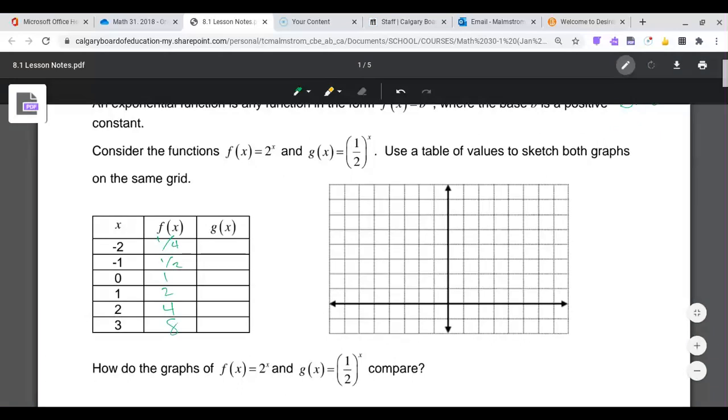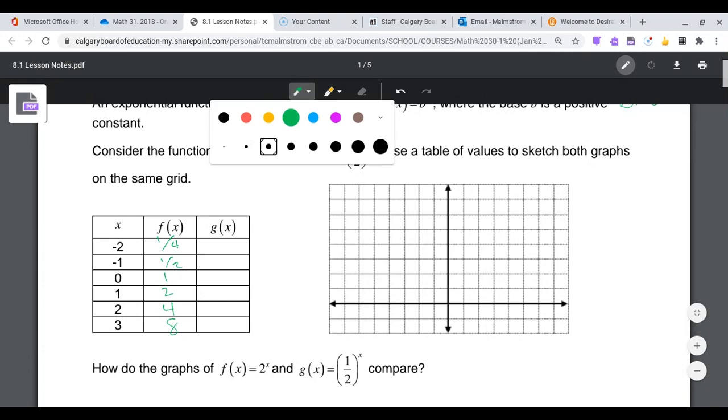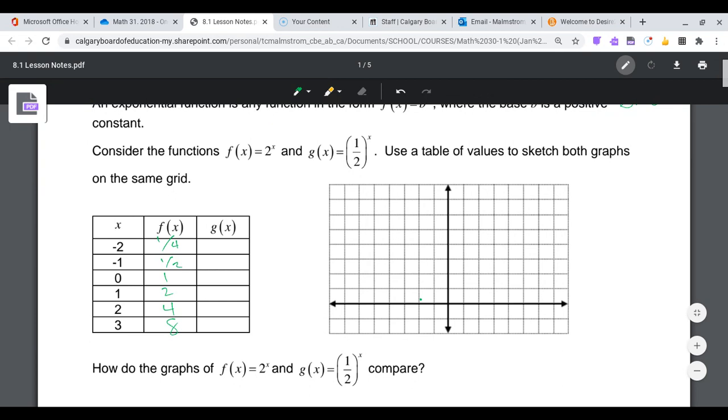So if I plot those very carefully, maybe make this a little bigger, we would have a graph looking like this. Arrows on both ends because the domain of this is all real numbers. And then I'm going to label that as f of x.